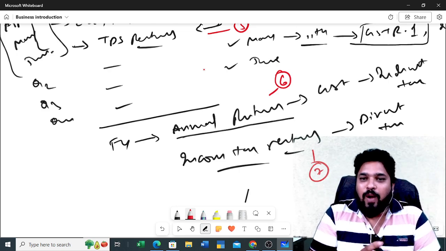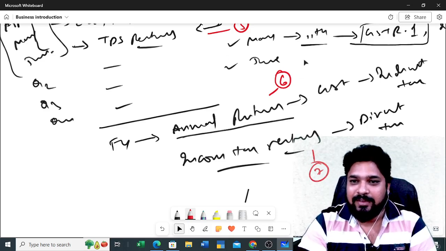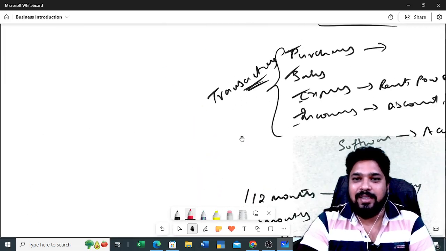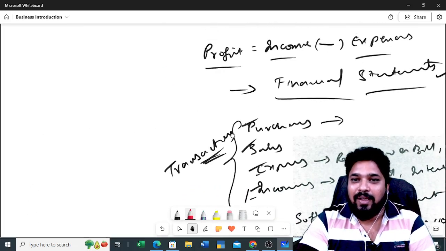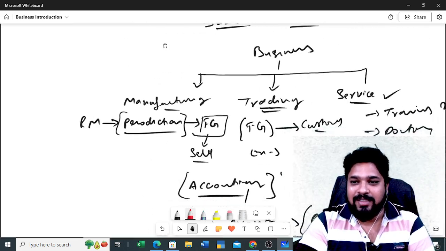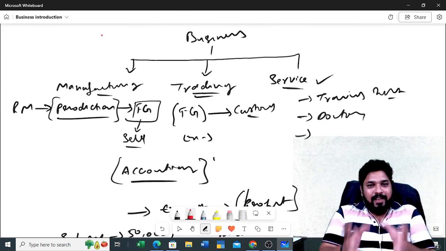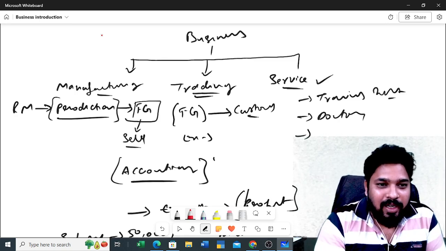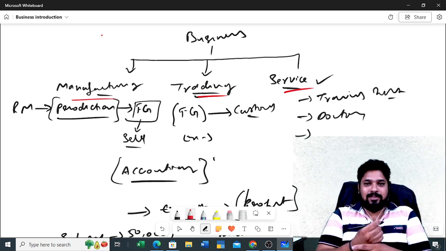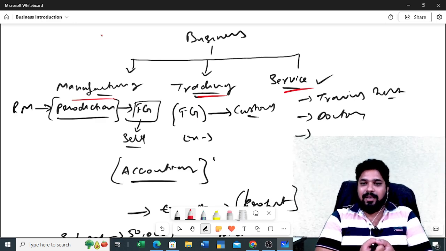If you want to do proper accounting in proper format, you need to first categorize your business. See, we have discussed before, right? Manufacturing, trading, service. You need to fit your business into one of these, and based on this you can identify your profit.